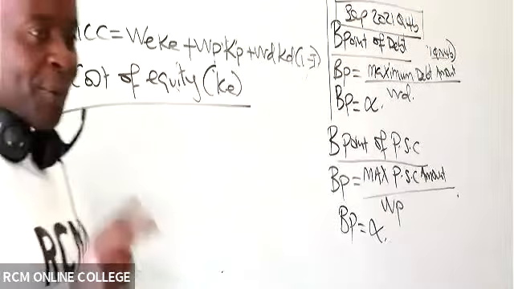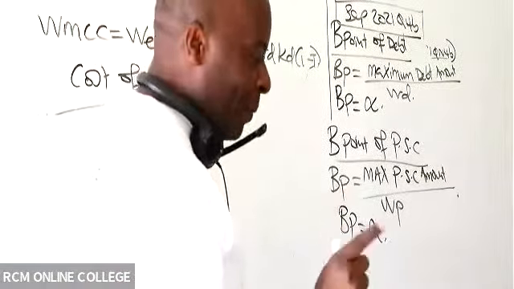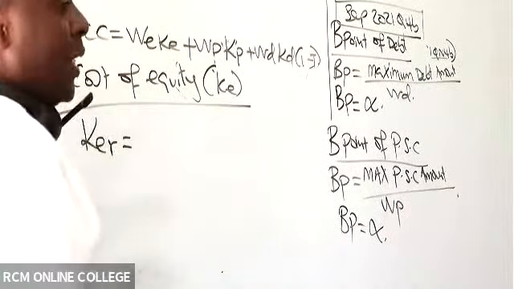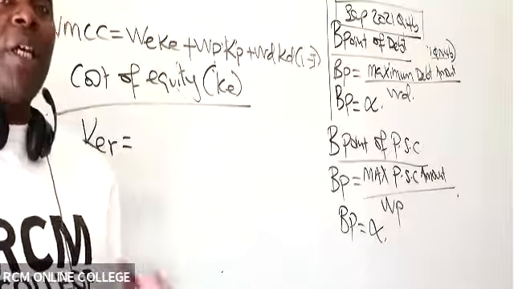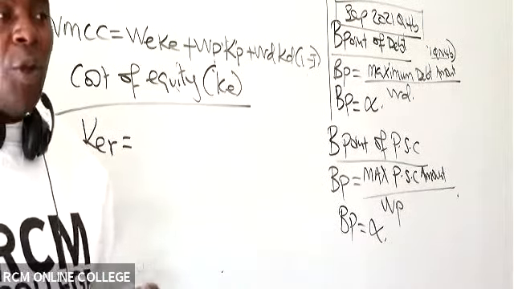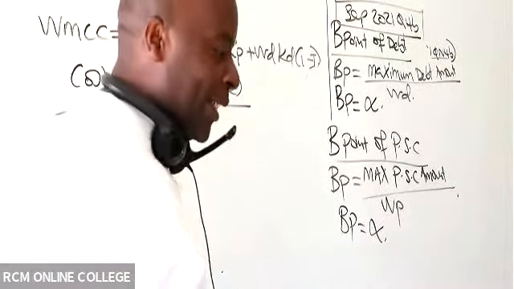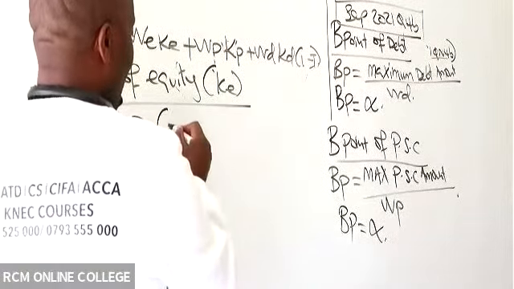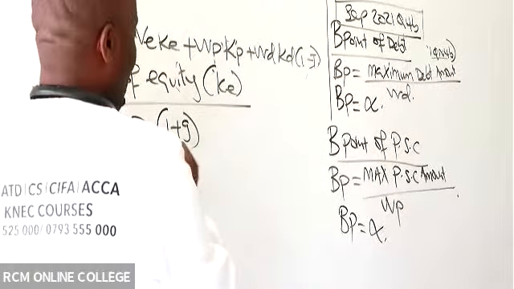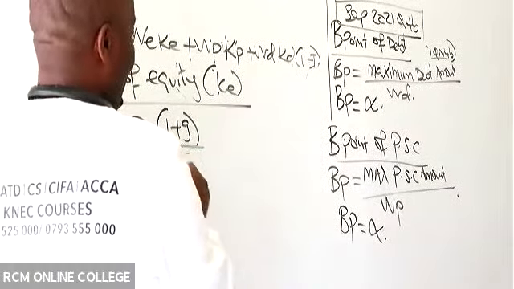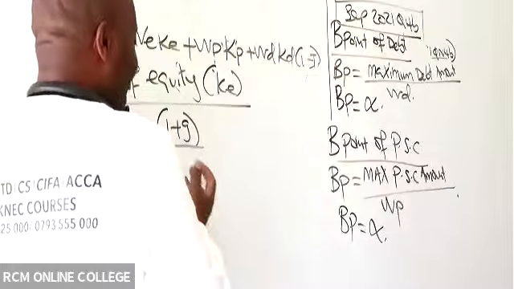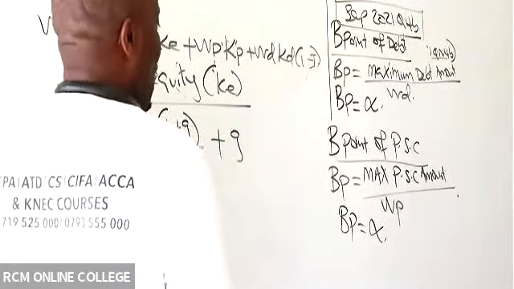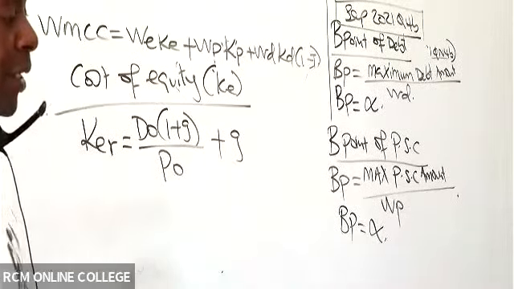Remember, we have got two types of cost of equity. We have cost of equity retained earnings, and then we have cost of equity, ordinary share capital. Are you able to remind us the formula for getting cost of equity? Yes, it is D0 into 1 plus g over P0, plus g.